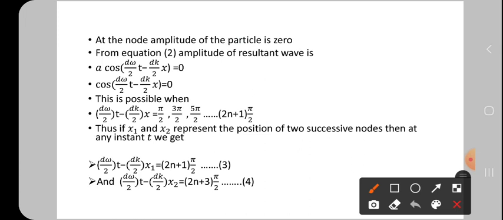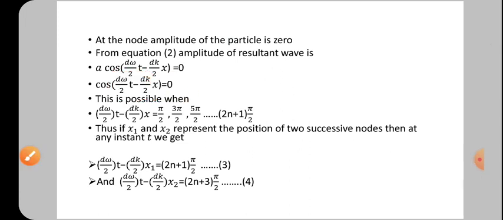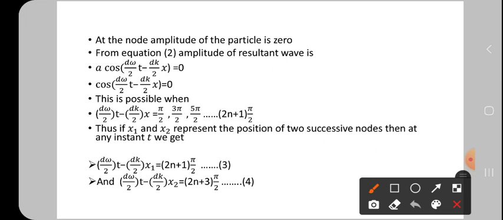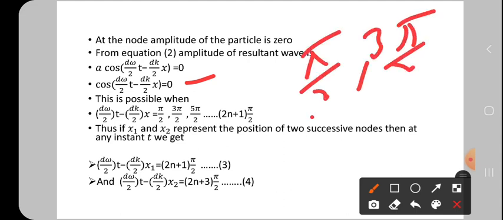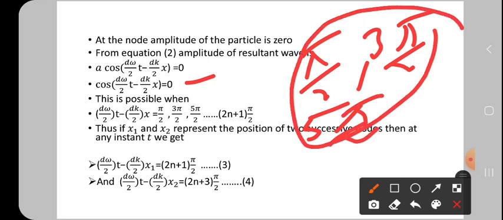This is possible when the cos of the angle is 0. That is simple. At what angles is cos 0? At the angles π/2, 3π/2, 5π/2.